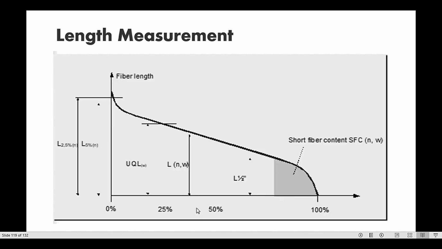Here is the distribution diagram. You can say this is the 25% top fiber length, and here is the 5% length fibers, and here are the 2.5% longer fibers, and here is the point below the half inch, and this is the area that is showing the short fibers having length below 12.7 millimeters or 0.5 inches.